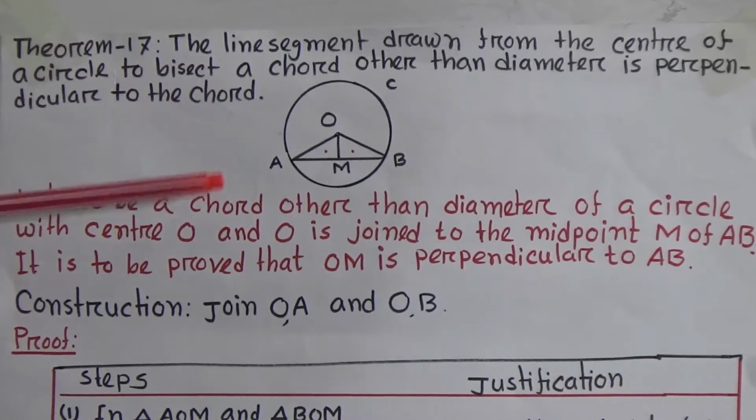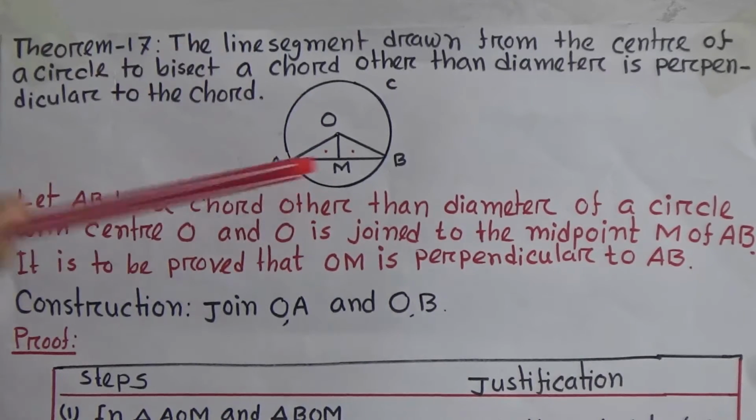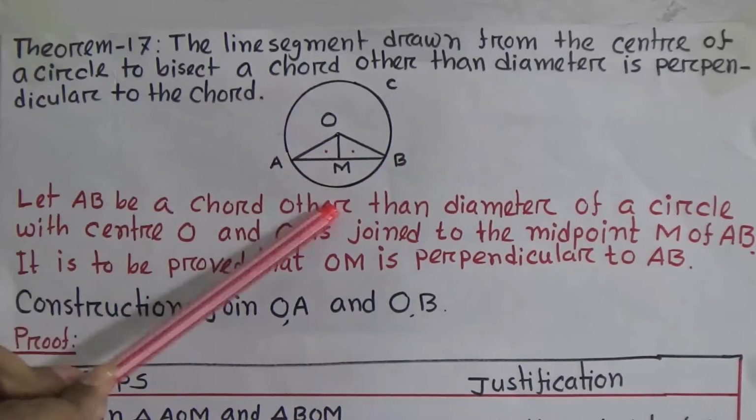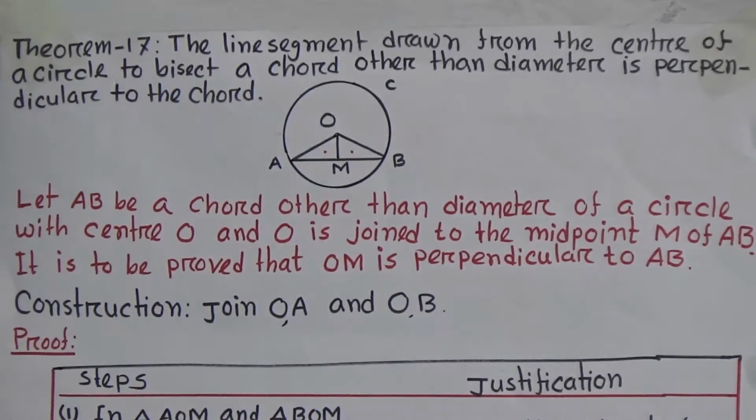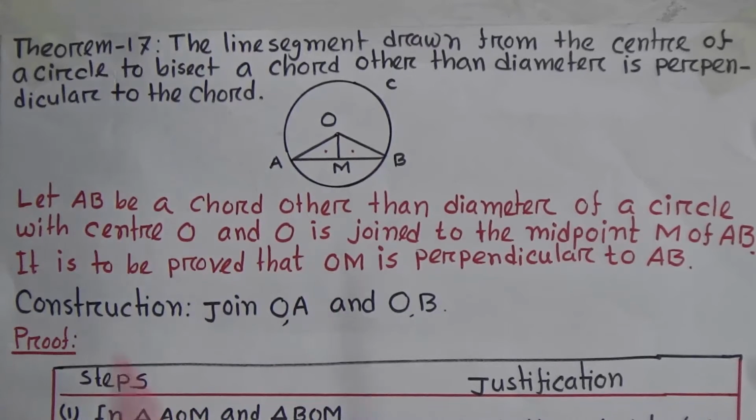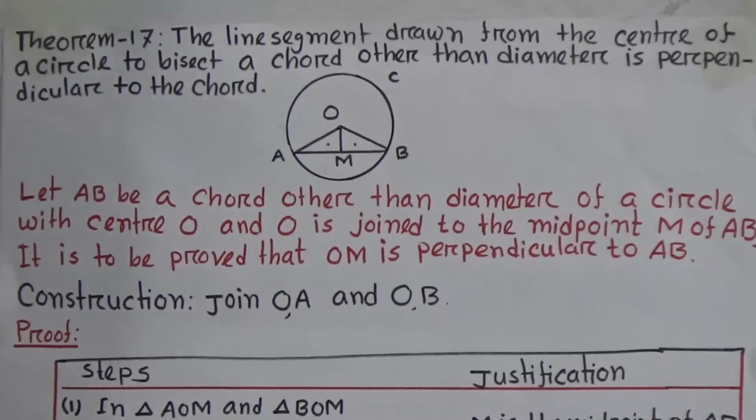That means for triangle AOM and triangle BOM, OM is the common side. Therefore, we can say OM equals OM. Now see the description.